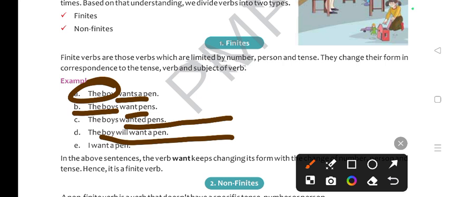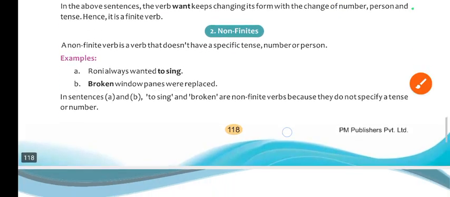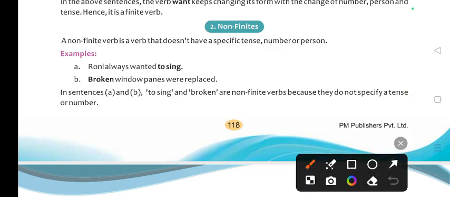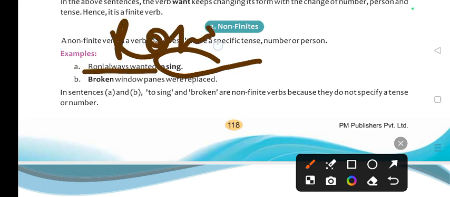Understand, it means it keeps changing according to the subject, according to the verb and according to the tense. What is non-finite? A non-finite verb is a verb that doesn't have a specific tense, number or person, means it does not change when the change takes place in verb, tense and subject. Understand? For example, Roni always wanted to sing. To sing, there is no change. If you are writing Roni always wanted or Roni wants or Roni and Rohit want, to sing remains the same. It did not change according to the subject, verb and tense.